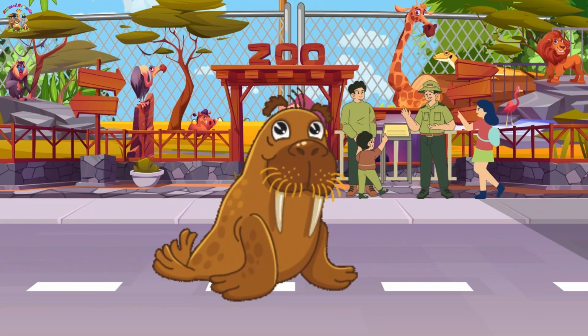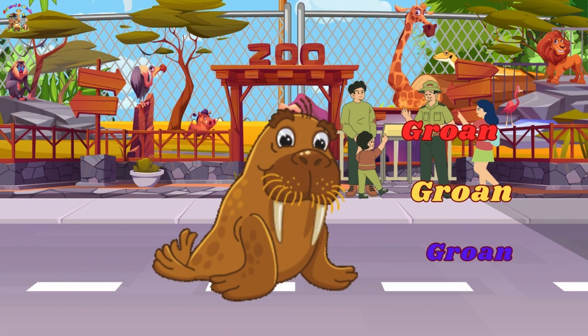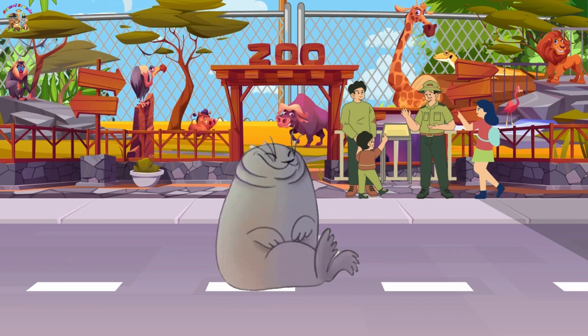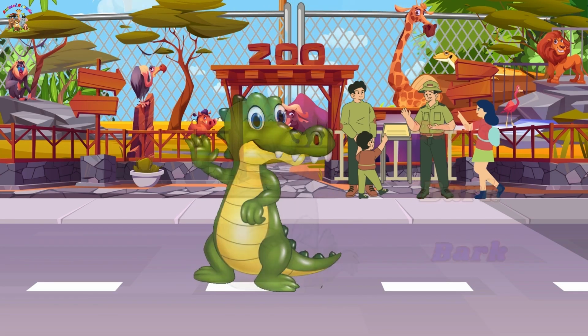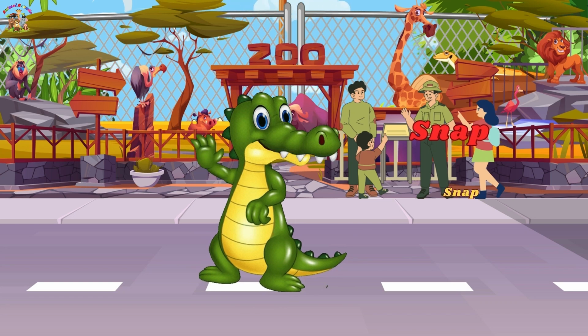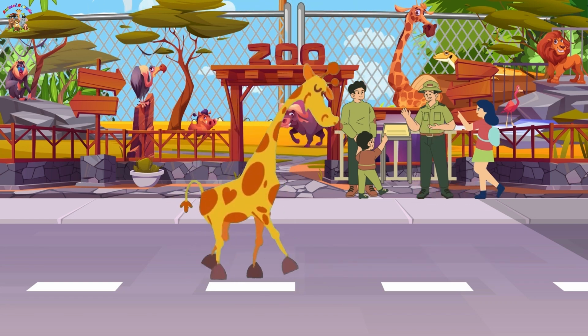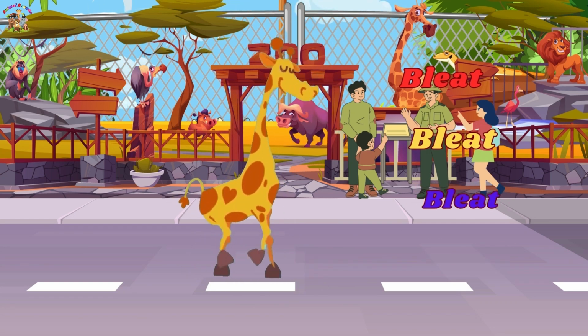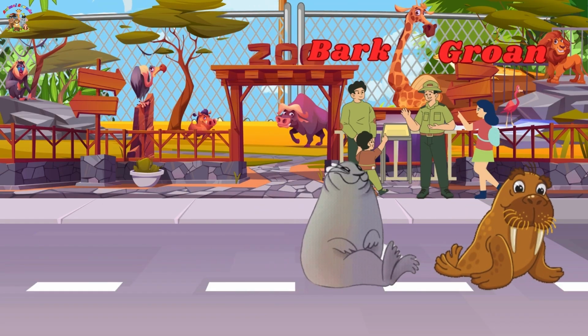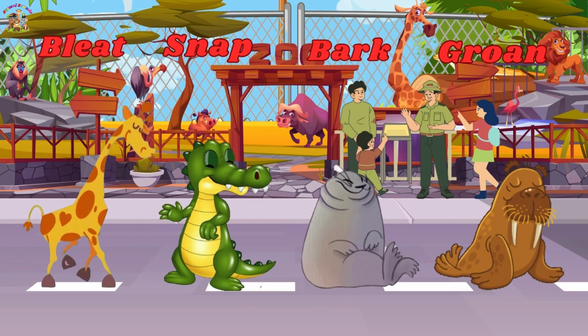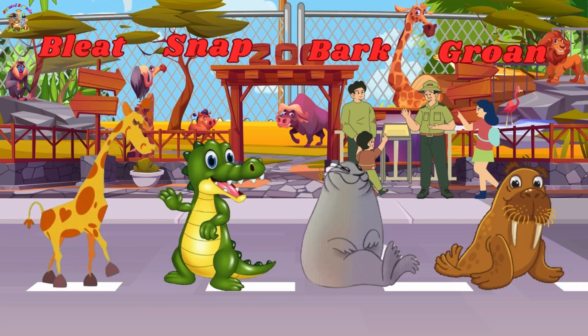The walrus on the zoo says growl. The seal on the zoo says bark. The alligator on the zoo says snap. The giraffe on the zoo says bleat. Groan, bark, snap, bleat. These are the zoo animal sounds.